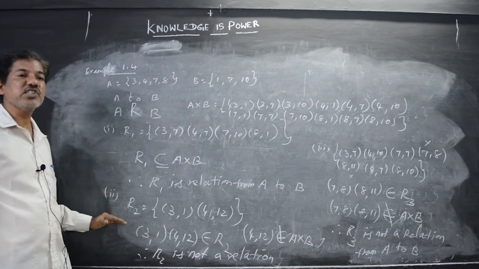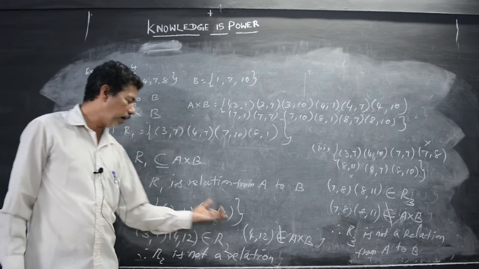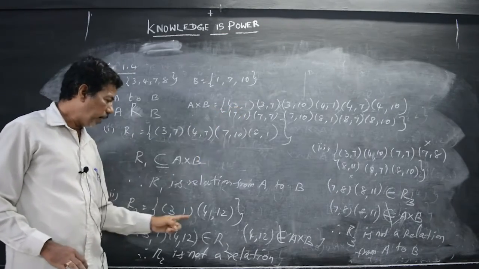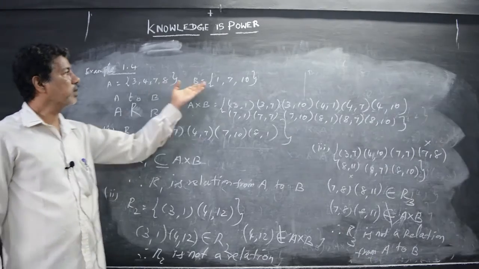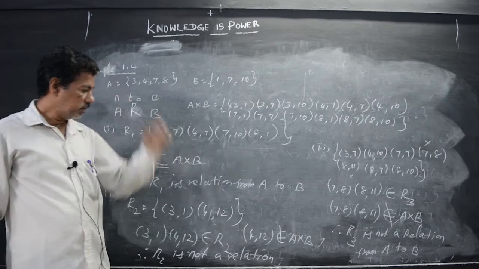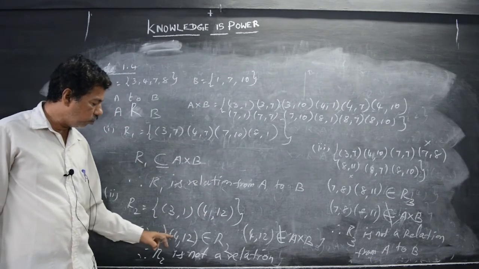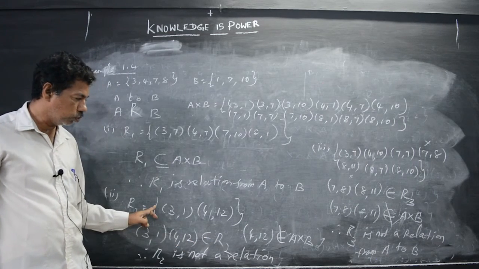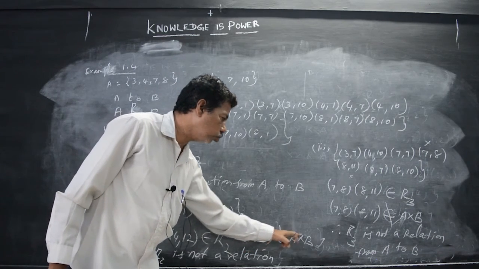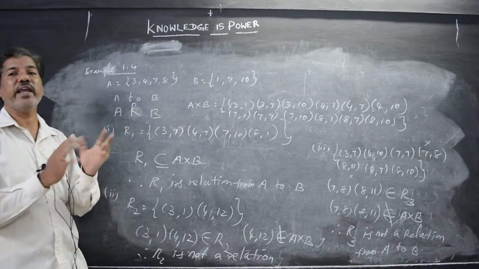In that, the second part of the question is given. R2: here 2 elements are given, (3, 1) and (4, 12). If you compare with these two, (3, 1) is there, but (4, 12) is not there, because the number 12 is not here at all. Okay, there is no number 12 here. By thinking that itself, we can identify it is not a relation. But anyway, how do we have to write? (3, 1), (4, 12) belong to R2, whereas (4, 12) does not belong to A cross B. Therefore, R2 is not a relation from A to B.